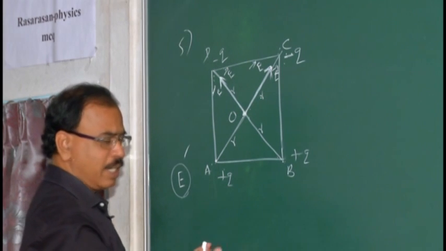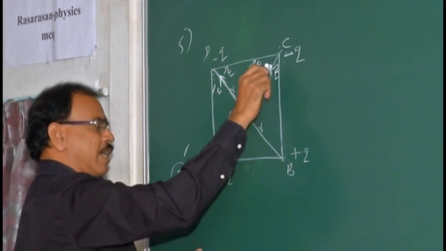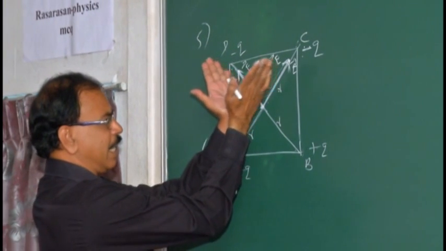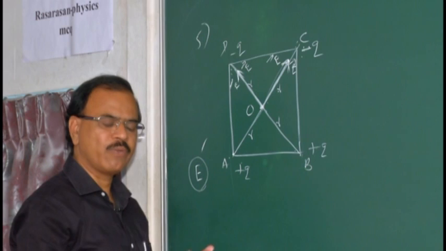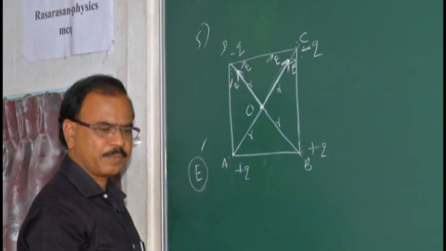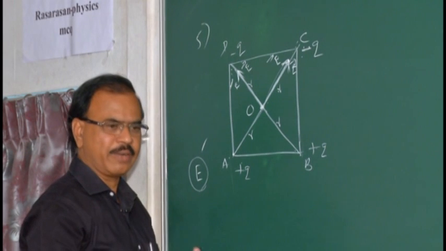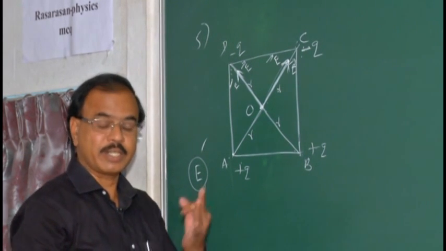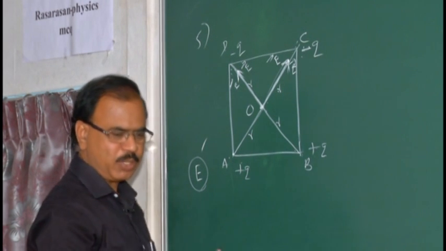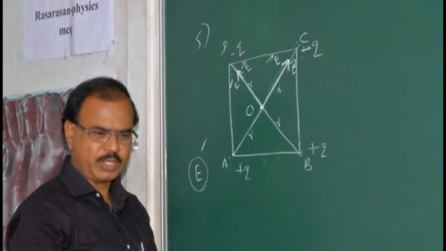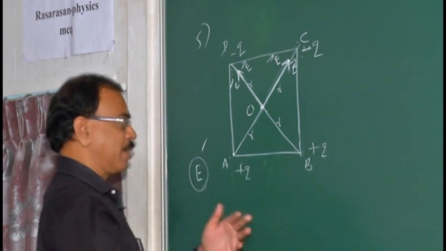Now what is the resultant electric field? Yes, this is one vector, this is another vector. When two vectors are inclined by some angle theta, how to find the resultant of the two vectors? Use the triangle law of vectors, or the parallelogram law of vectors, or the vector resolution method. Here, parallelogram law of vectors: root of P square plus Q square plus 2PQ cos theta. Of course, the aim of the problem is direction.